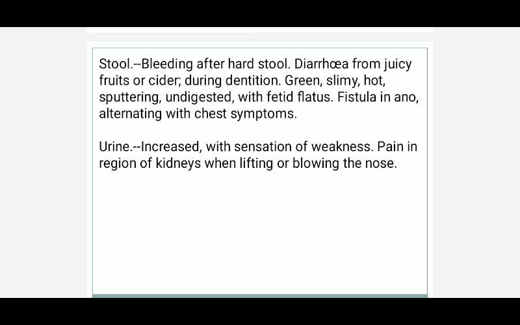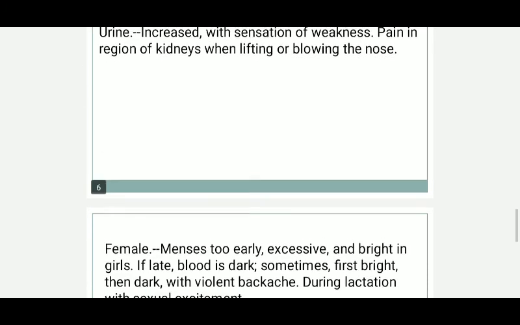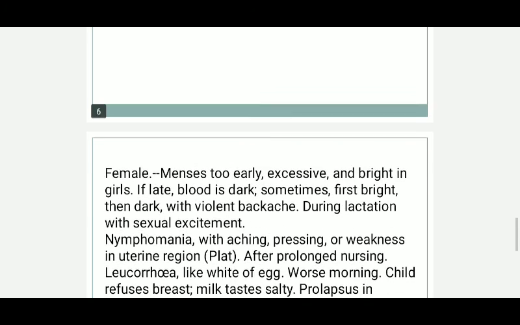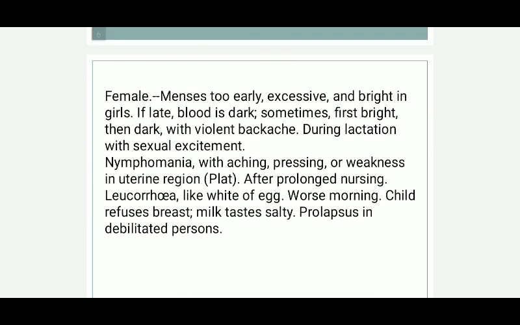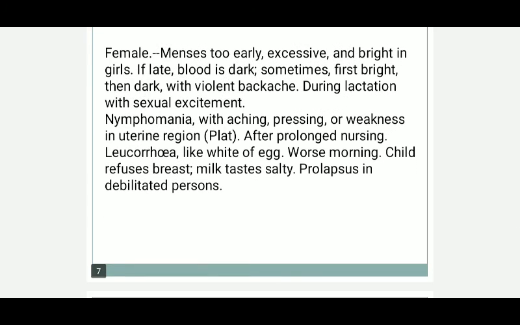There is fistula in ano, alternating with chest symptoms. Urine is increased with sensation of weakness, pain in region of kidneys when lifting or blowing the nose. Female: menses are too early, excessive, and bright in girls. If late, then blood becomes dark. Sometimes first bright, then dark, with violent backache during lactation and sexual excitement.